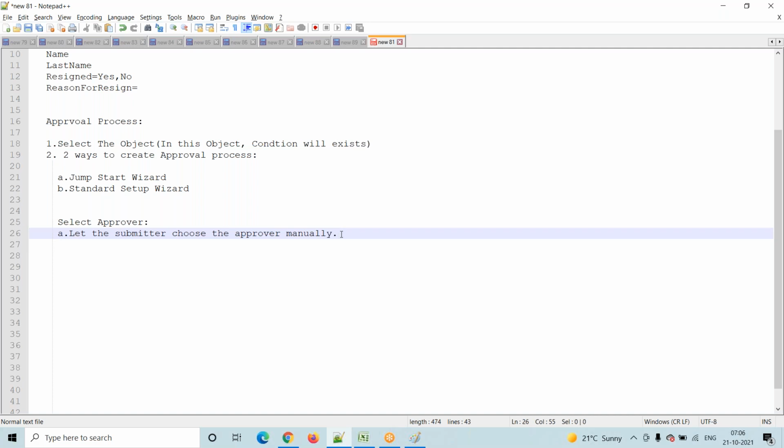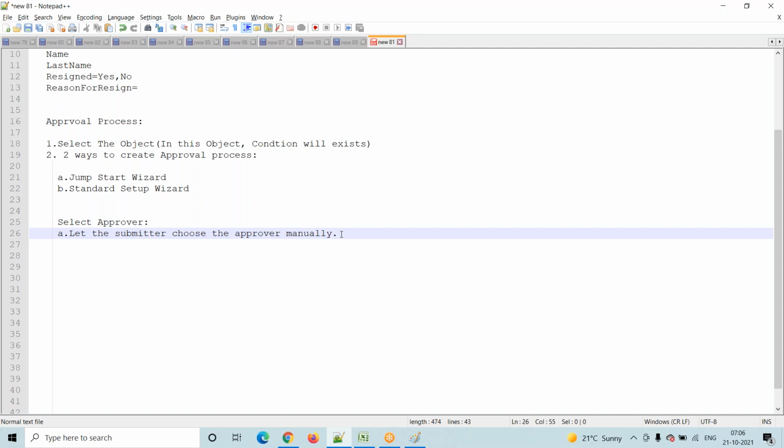Whoever is submitting, whoever is resigning from the service, whoever is clicking the submit for approval button, for that particular person we are giving an option. Whoever you want, you just go and select your approver. But this is not the real-time case, but we should learn what options are there in Salesforce while creating an approval process.